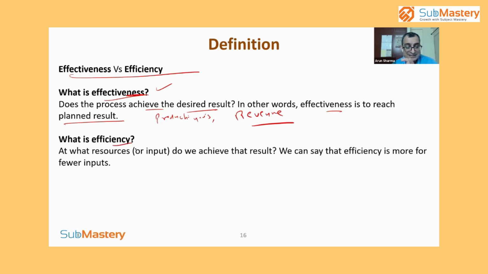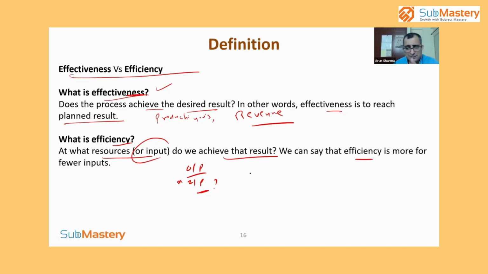When we say efficiency, whenever we use this term, it means at what resources or input we have achieved the result. So when we say efficiency, it would be output with respect to what input? That would be efficiency. So efficiency would always be with respect to some input, and that input will basically be a kind of cost, where some cost is involved. We can say efficiency is more for fewer inputs.